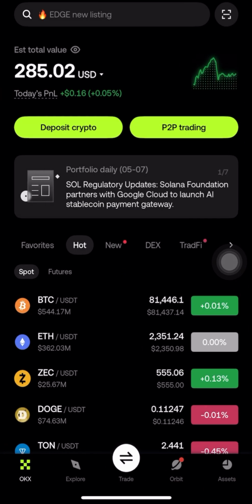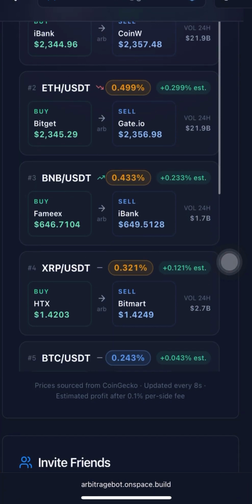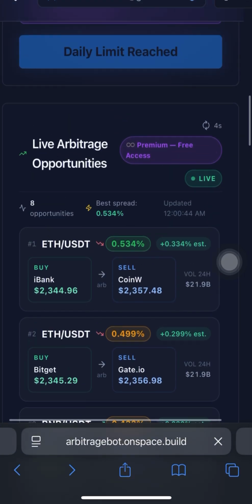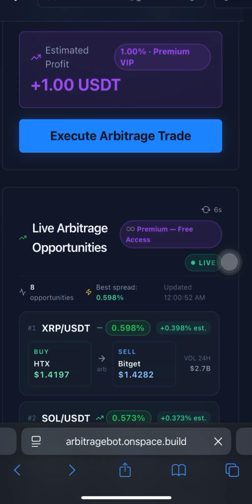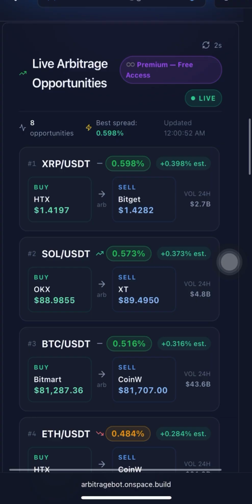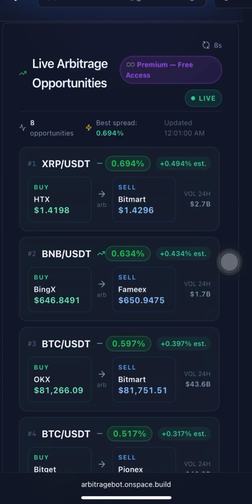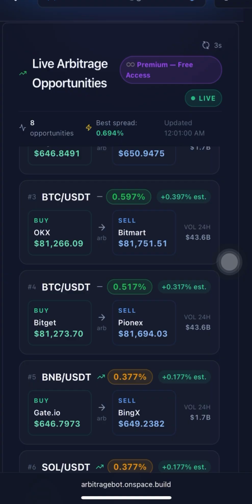But before you do exchange to exchange, make sure that you have mastered the act, because you can get a signal from here and still make mistakes. That is why I always tell you that you will need someone to mentor you and show you how to trade properly. Though you can get the signals, this one gives you signals for you to trade, and I've already showed you one.